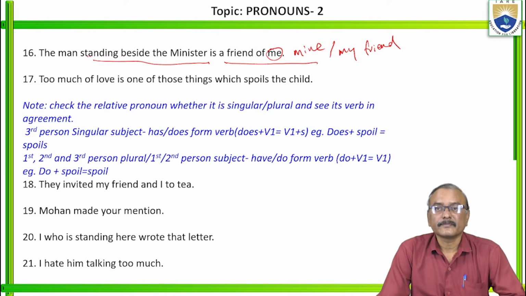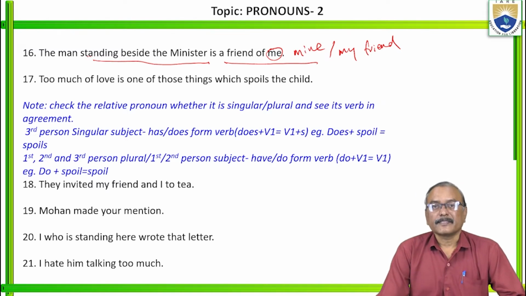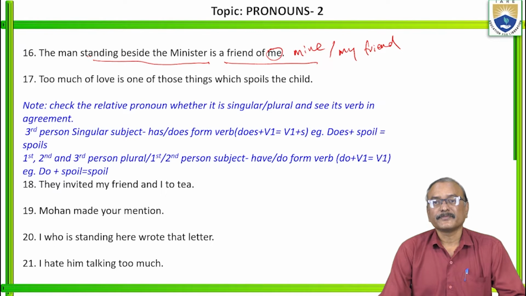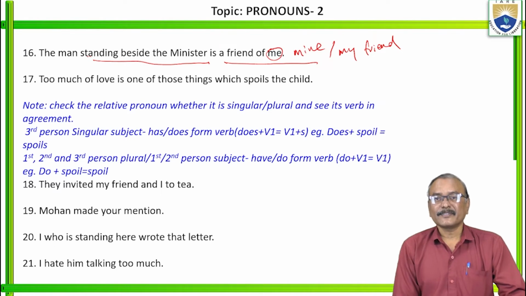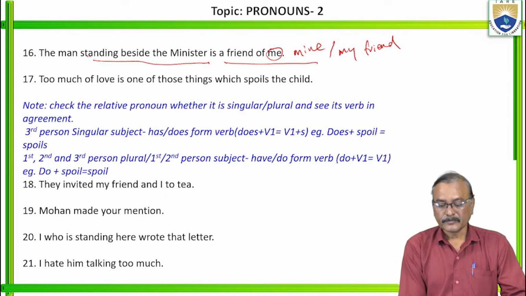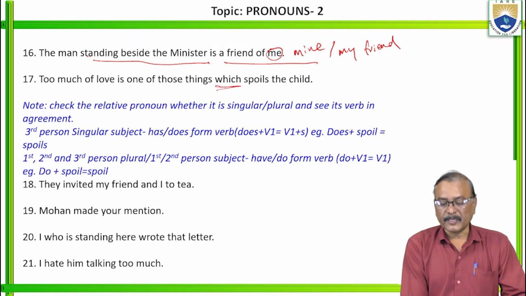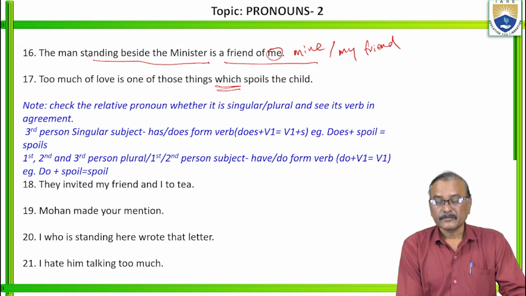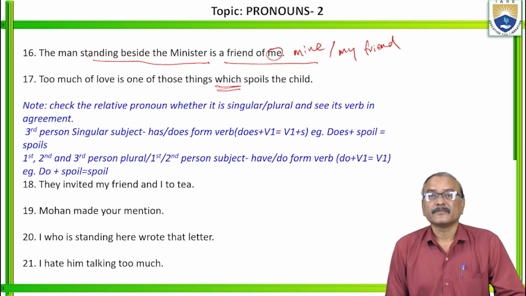Next. Too much of love is one of those things which spoils the child. Is it clear? Here also same rule. This "which" is the relative pronoun, and whether it is singular or plural, you have to tell.